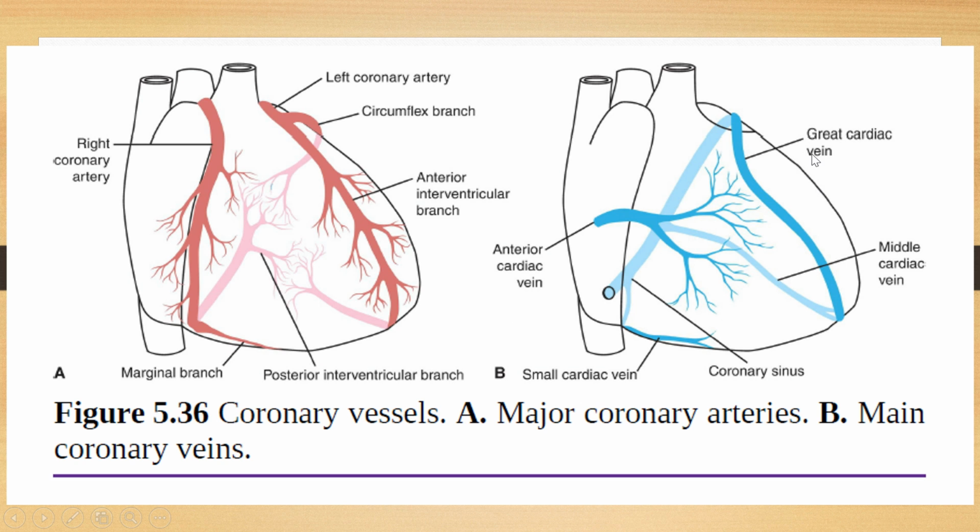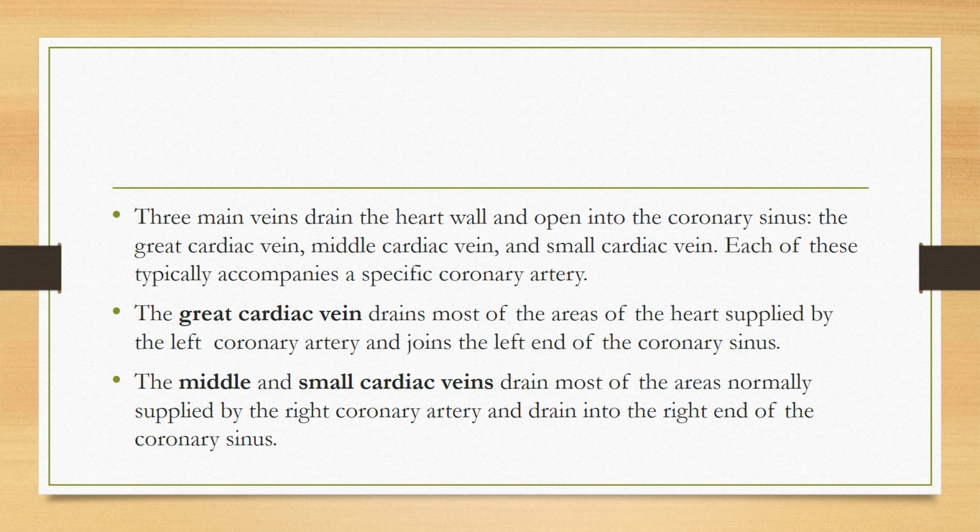The great cardiac vein is present on the left side. The middle and small cardiac veins are present on the right side, and they open in the coronary sinus. The coronary sinus opens in the right atrium of the heart, on the left of the inferior vena cava. There are some other veins called anterior cardiac veins, and they open directly in the right atrium of the heart.